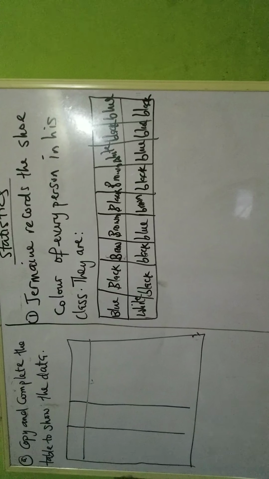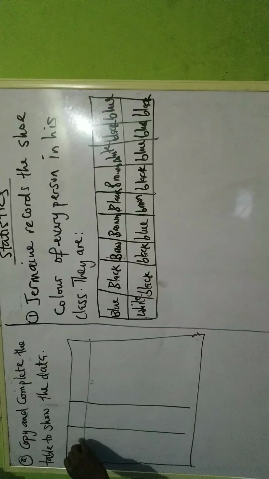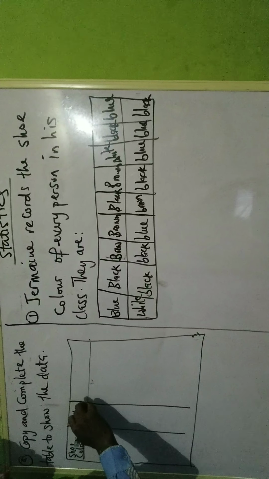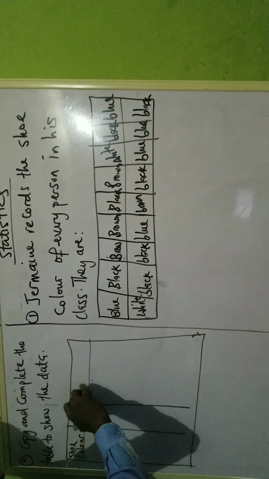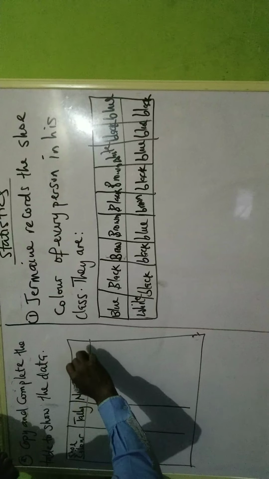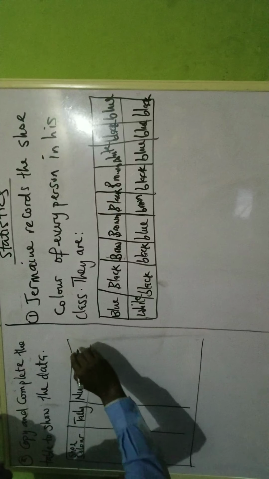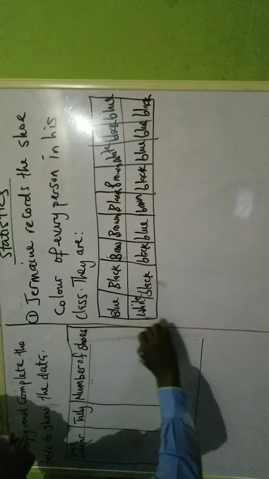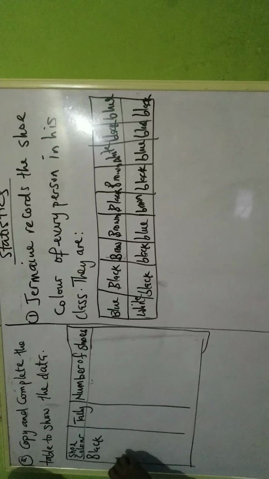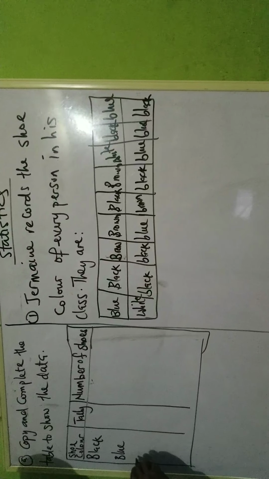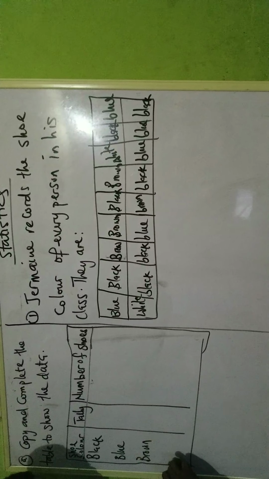So now, here we are going to have the shoe color. And this is the tally. The tally is the representation. We use it to represent the number of shoes. So we have the color. You write the color. How many variable of color do we have? The first one, we have black, we have blue, we have brown, and we have white.